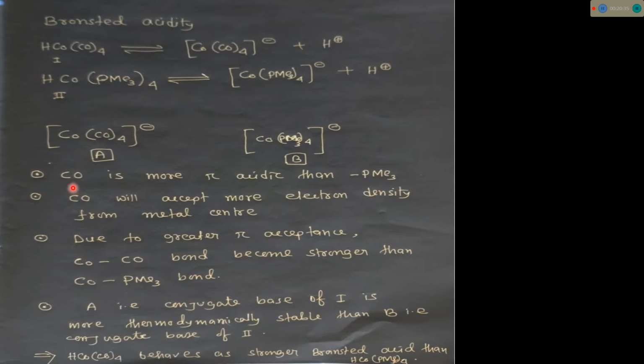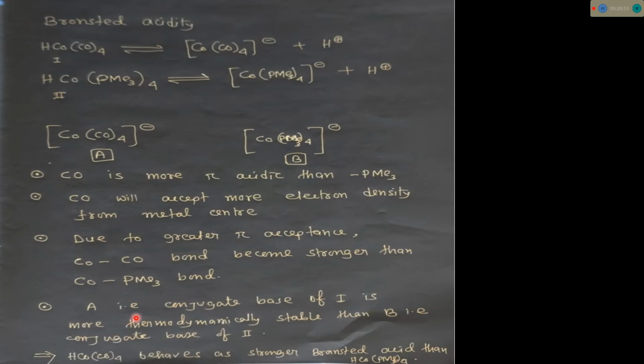So this is a simple thermodynamic criterion: if the bond between metal and ligand is stronger, this whole complex is thermodynamically more stable. So A is thermodynamically more stable than B.